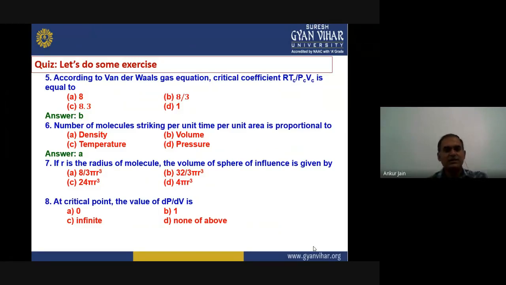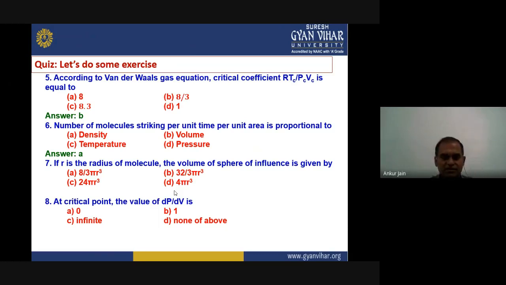Now the next question is, if r is the radius of a molecule, the volume of the sphere of influence is given by 8 by 3 pi r cube, 32 by 3 pi r cube, 24 pi r cube, or 4 pi r cube. The sphere of influence is defined as the region where no other molecule can penetrate, can strike with that particular molecule. So if we combine these two molecules, this distance is the radius of the sphere of influence, that is equal to r of this molecule plus r of this molecule.